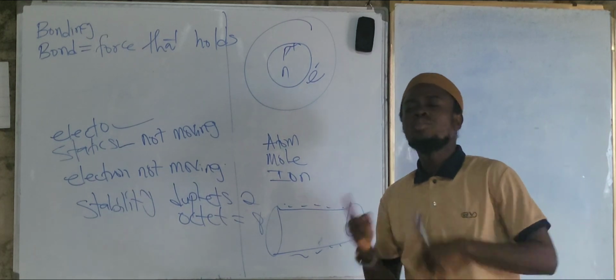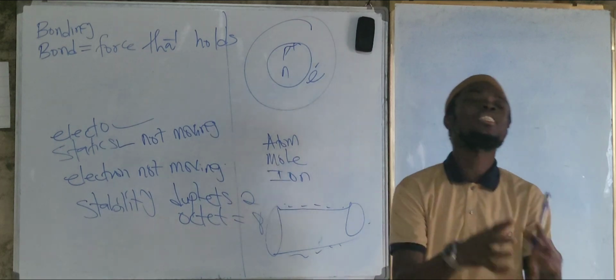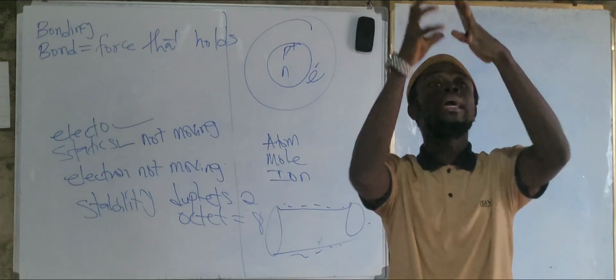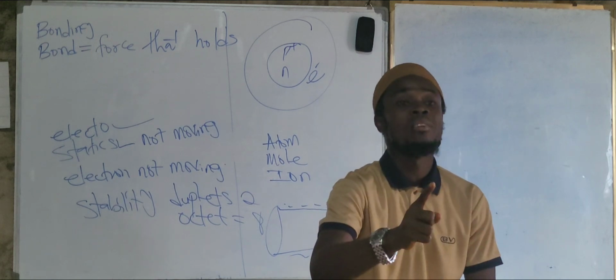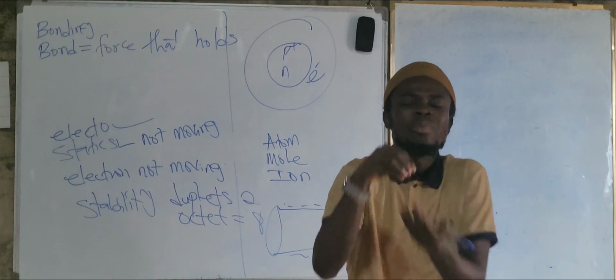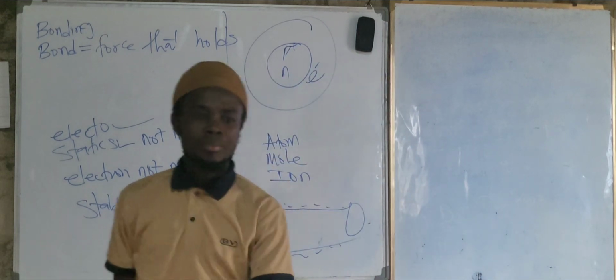And whenever the electrons move here, what do we have now? We have electricity. We say electricity is electrons in motion. But when the electrons are not in motion, what do we have? Static. We have electrostatics. That means the electrons here are at rest. They're not moving at all.